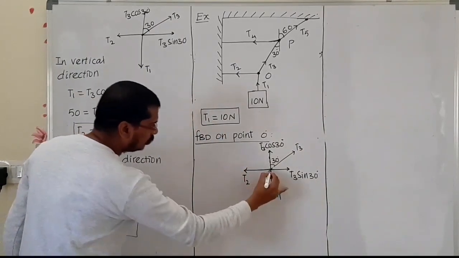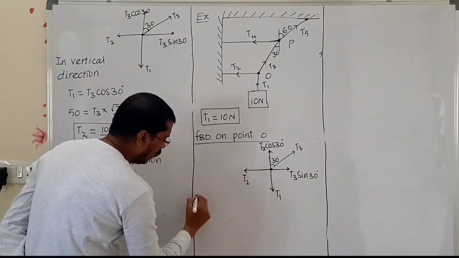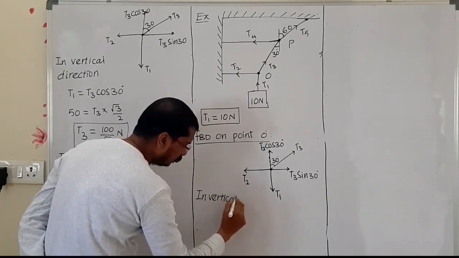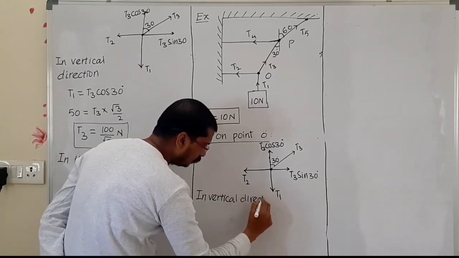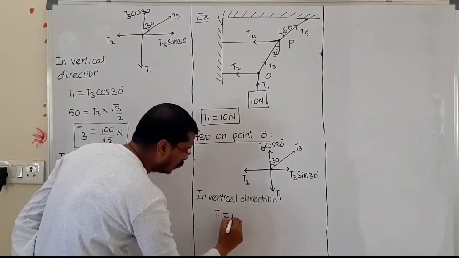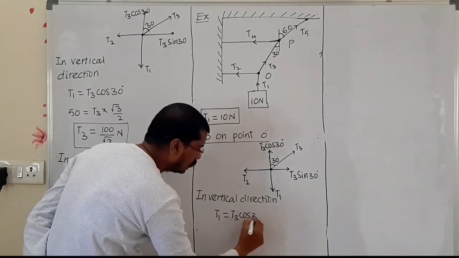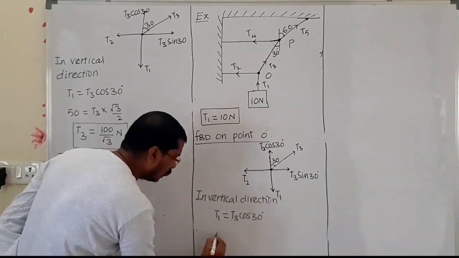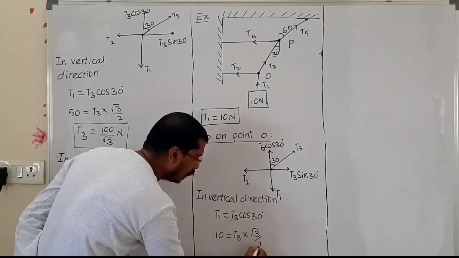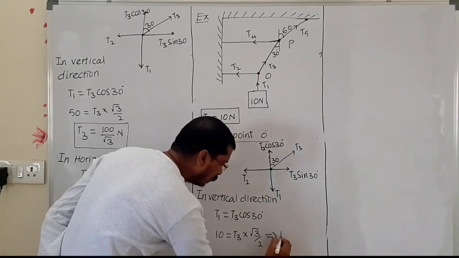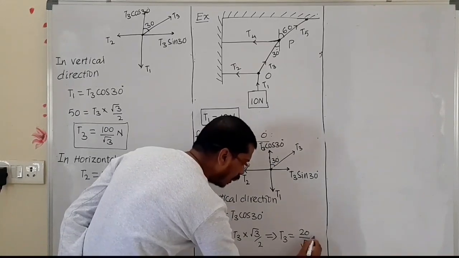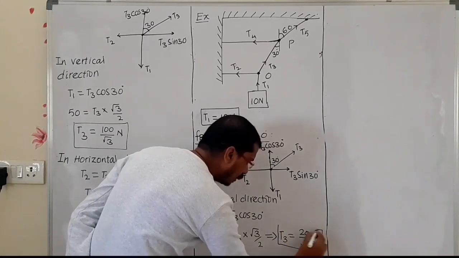Now I am taking the vertical direction. In vertical direction, T1 is equal to T3 cos 30 degree. T1 we got it 10, and cos 30 we can write as root 3 by 2. Similarly, T3 equals 20 upon root 3 Newton. T3 value we got it.